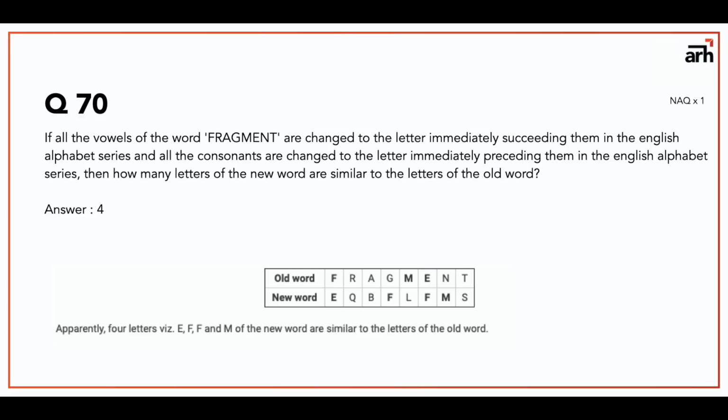So, thoda shanti se karna hoga. So apparently 4 letters, that would be E, F again and M of the new word are similar to the old word fragment. So the answer to this question would be 4.